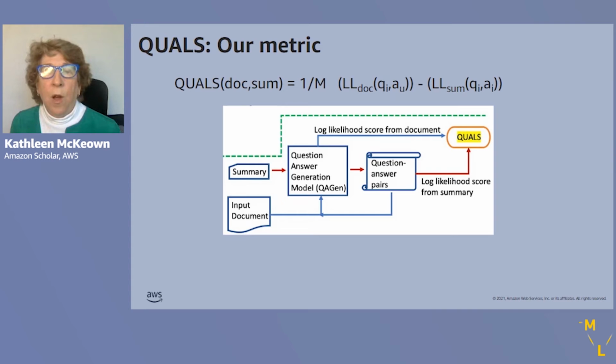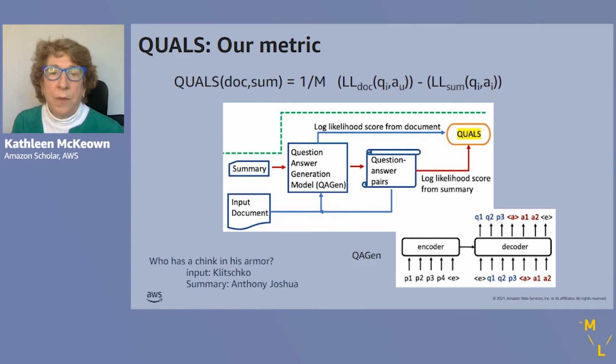We compute the log likelihood score from the summary for each question-answer pair and the log likelihood score from the document.